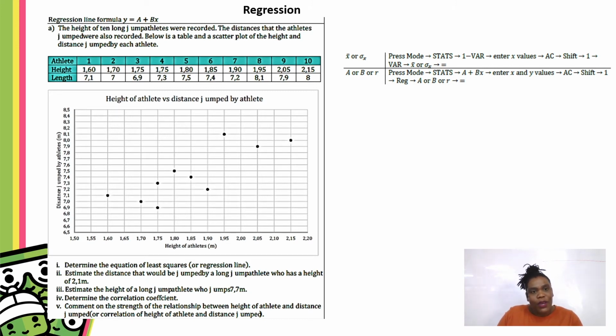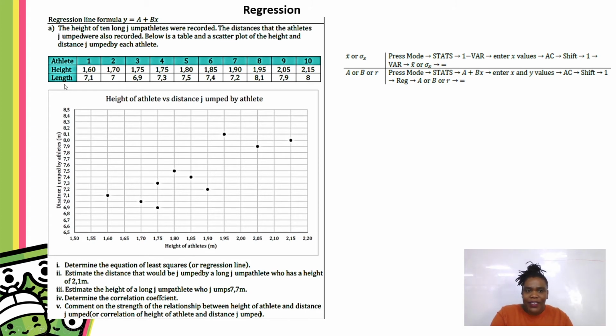The important part is to figure out what would be your X and what would be your Y. In most cases, I say, think about influencers. What is the influencer, and what is being influenced? In this case, it is correct to assume that height may influence the length that someone is able to jump. So height is our independent variable and length is our dependent variable. So height would be X and length would be Y.